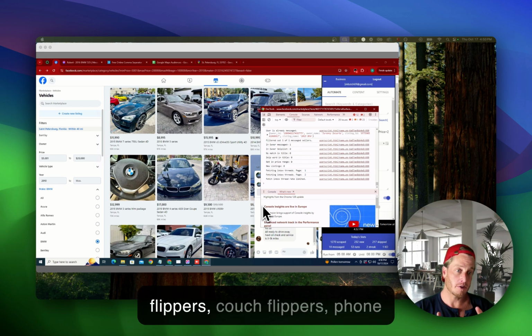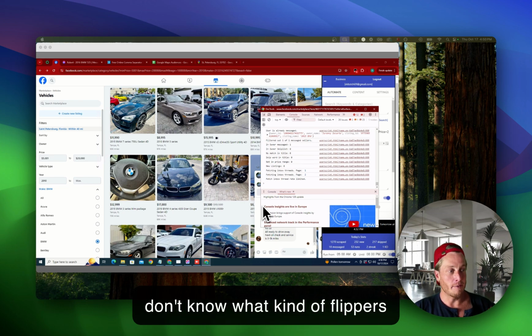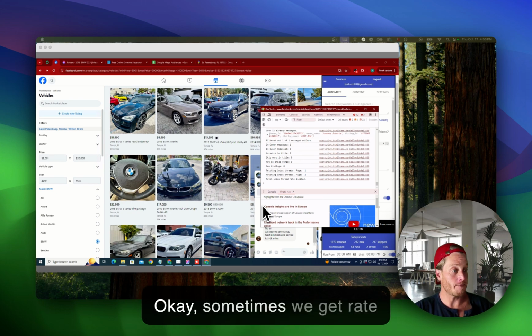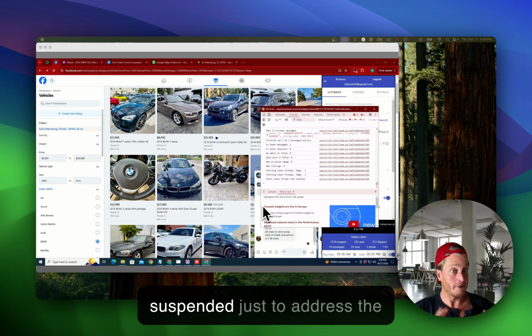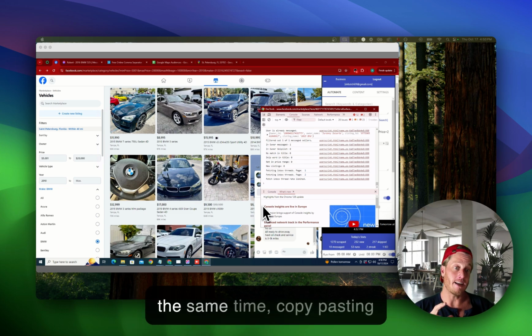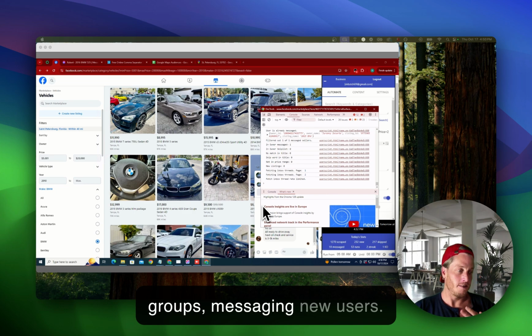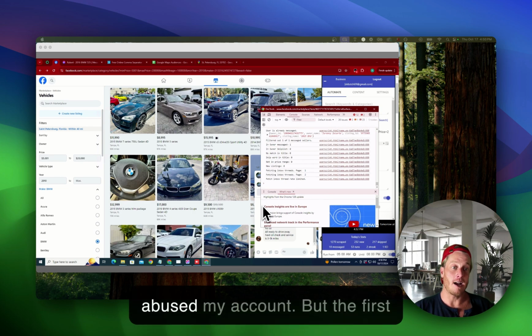We have car flippers, couch flippers, phone flippers, diabetes strip flippers. I don't know what kind of flippers are using this bot, and in 3 years we have not had an account ban. Sometimes we get rate limited. I actually have been suspended, just to address the elephant in the room. I've been suspended running the bot and at the same time copy pasting messages to different groups, getting rate limited, sharing to groups, messaging new users. I've really abused my account.